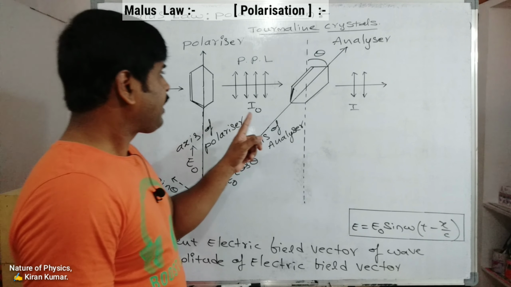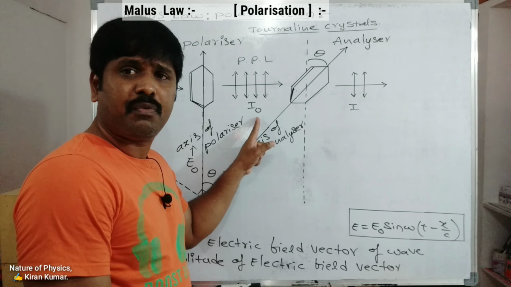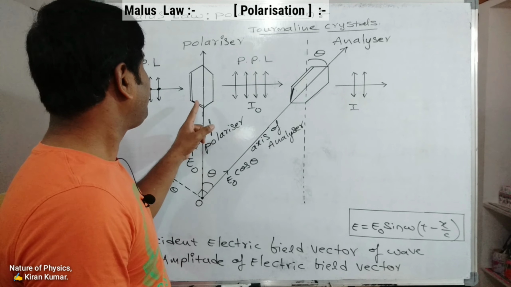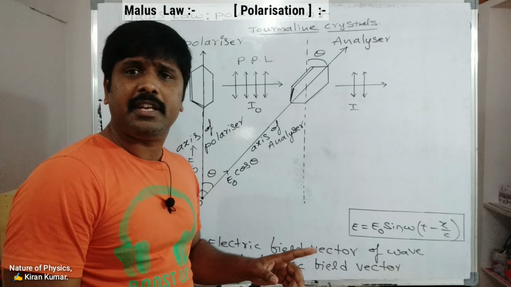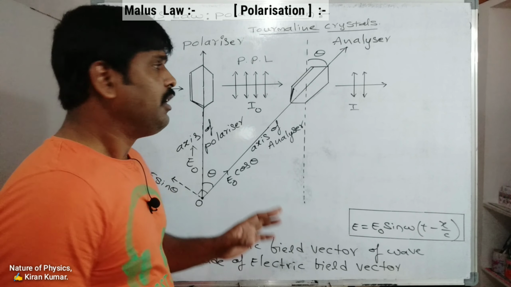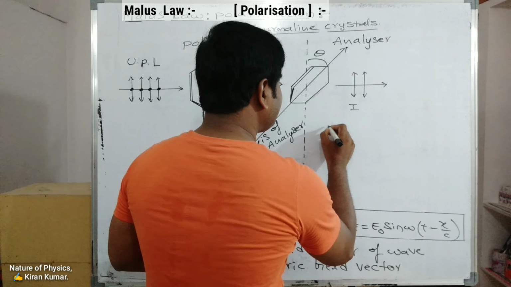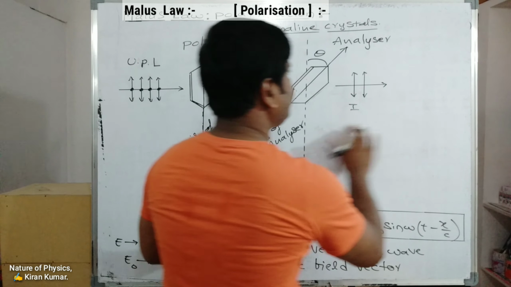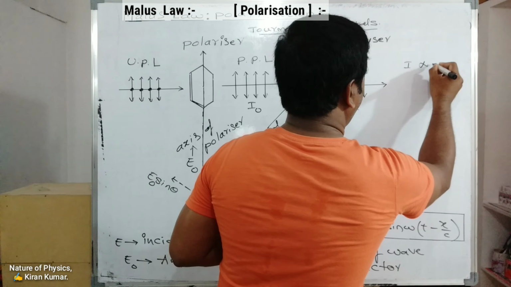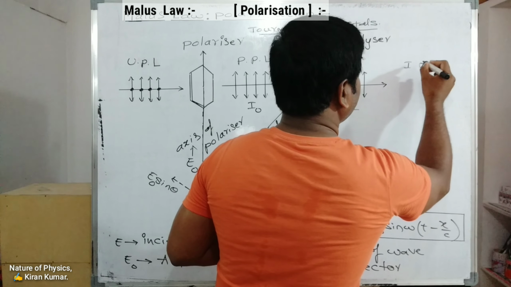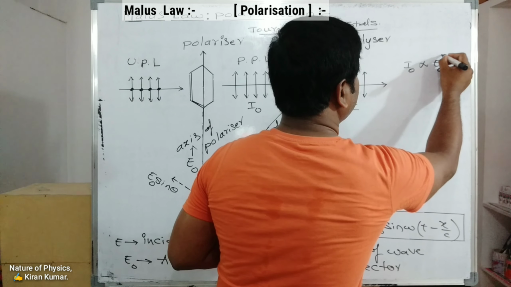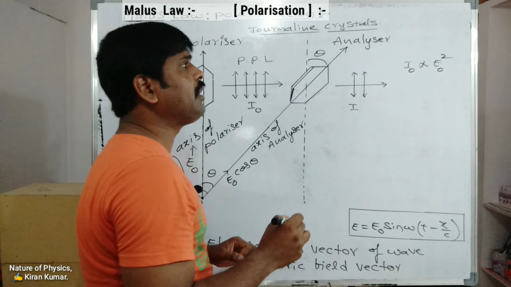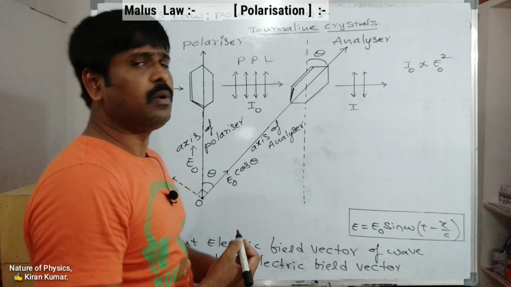Now here I naught is the intensity of polarized light from the polarizer. Next, I is the intensity through the analyzer. The intensity is directly proportional to the amplitude square. So intensity I naught is directly proportional to the amplitude square, E naught whole square.